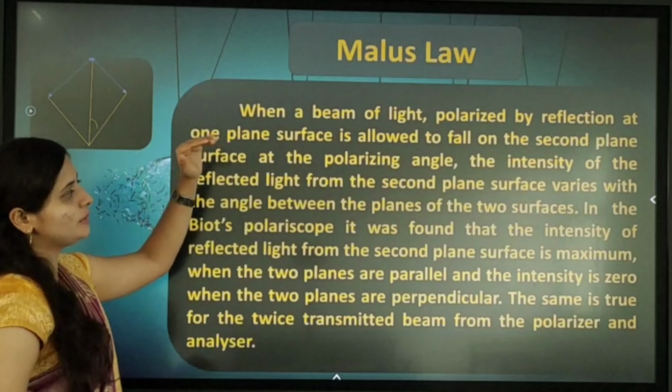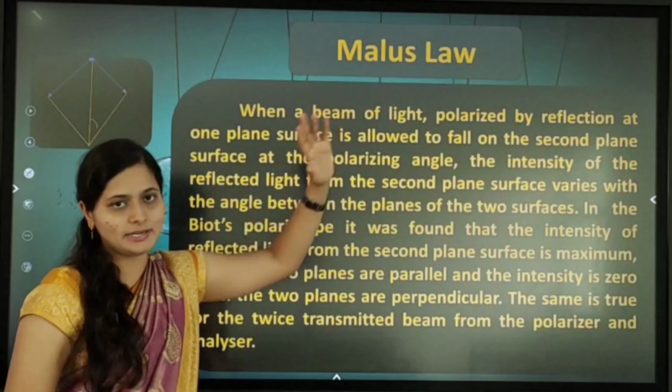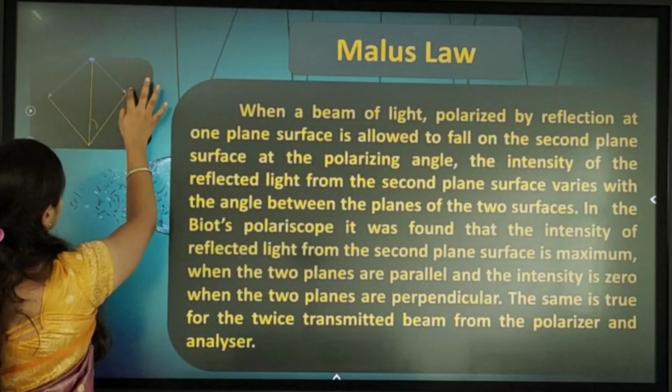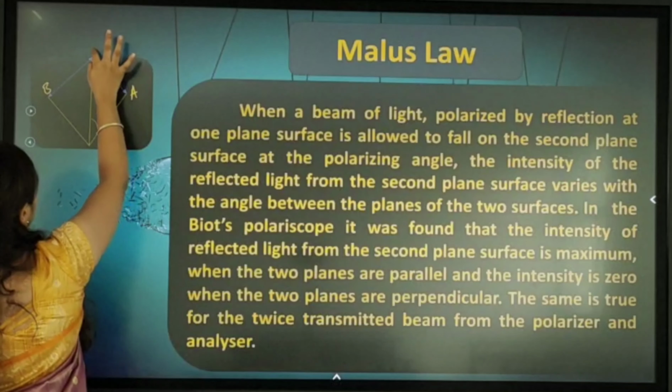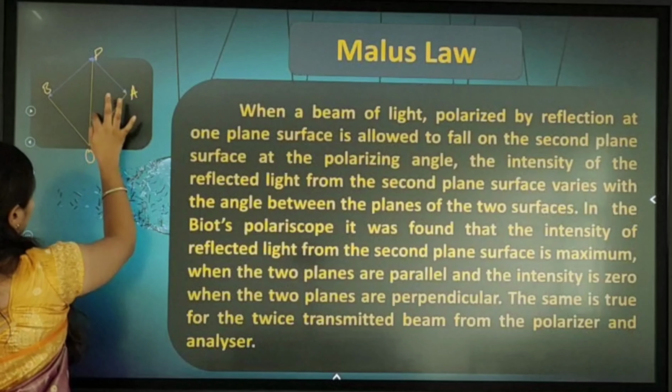Here, when a beam of light polarized by a reflection, we are taking this as A and this as B, this point as P, the origin O, and theta.